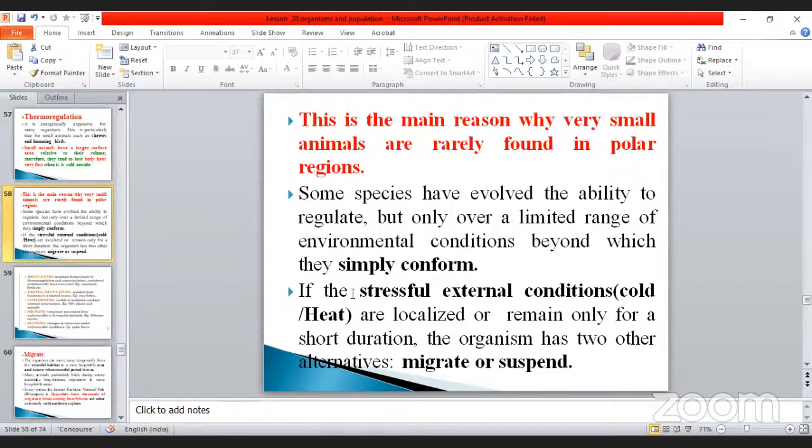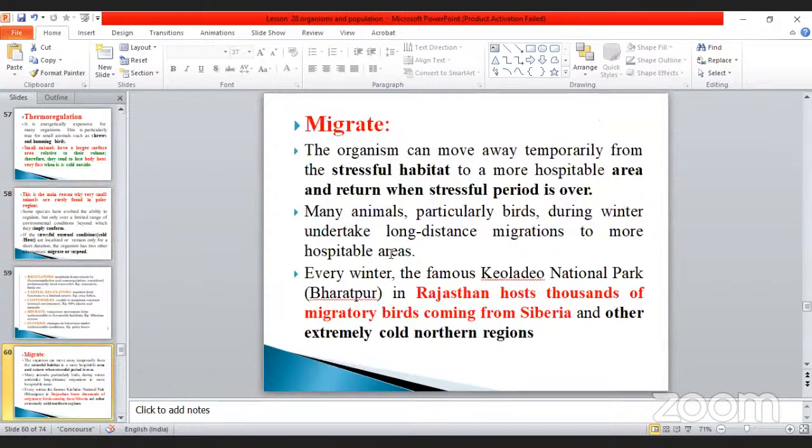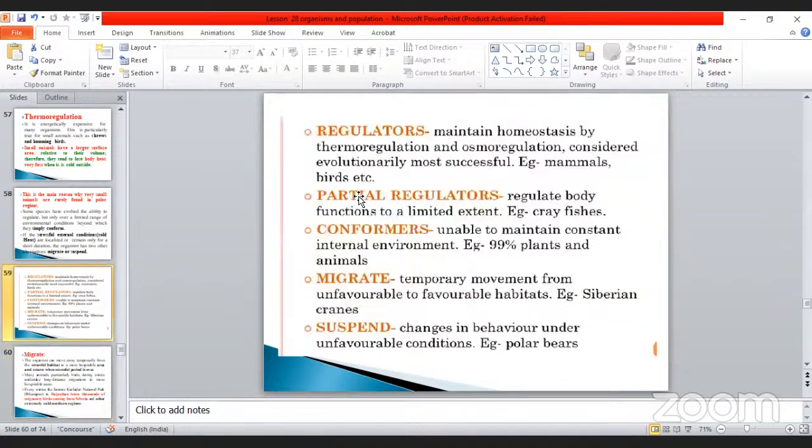And another one is stressful conditions. What will they do? They migrate from one place to another place. According to the condition, they may be divided into two things: one is called migrate, another is called suspend. What is migrate? In a stressful habitat, the animal can move from unfavorable to favorable conditions. One example: Rajasthan hosts thousands of migratory birds coming from Siberia. And the other types are regulator, partial regulator, conformer, migrate, and suspender.